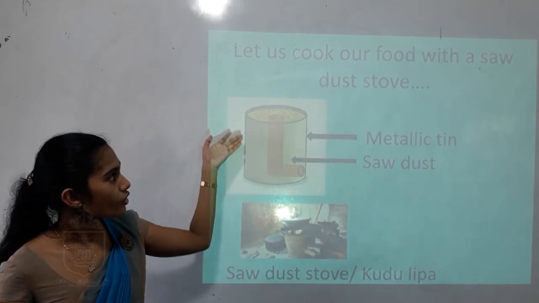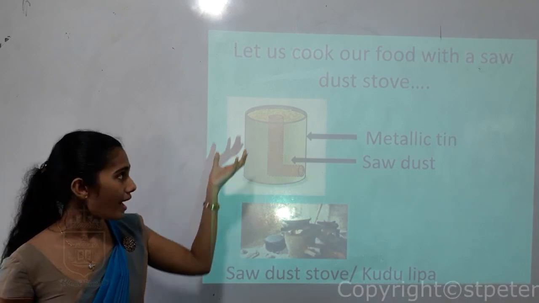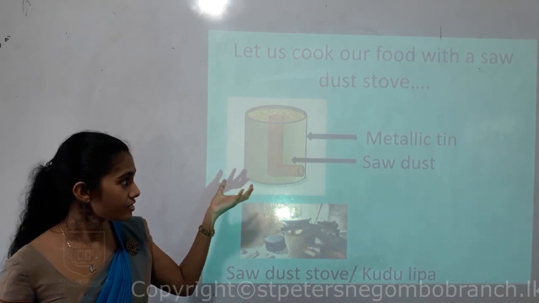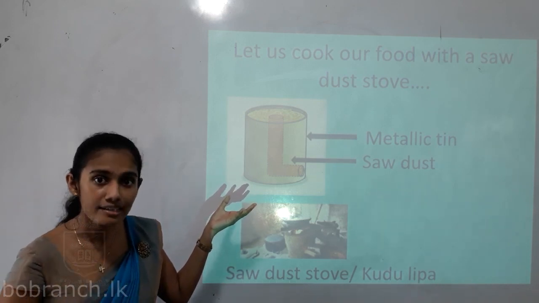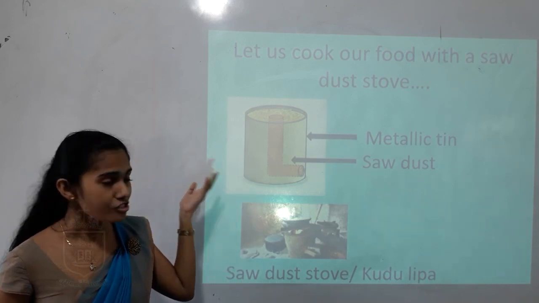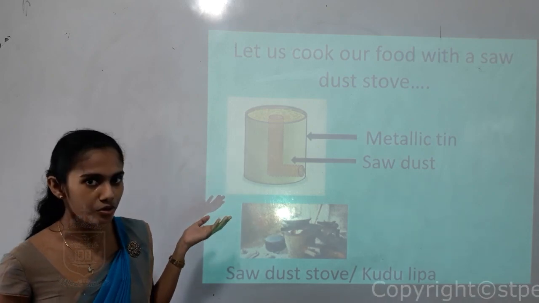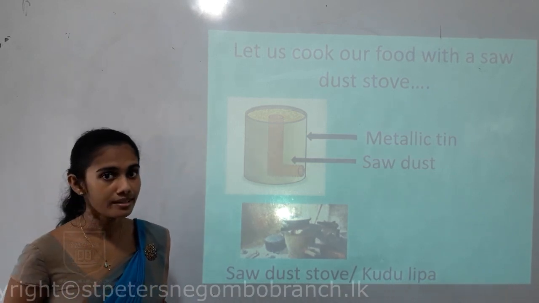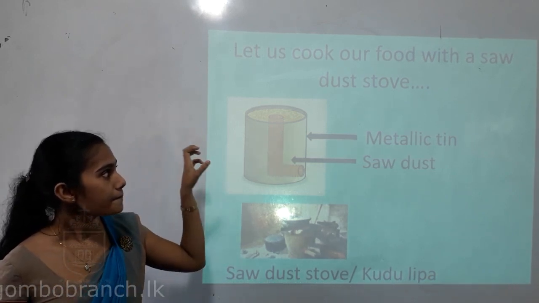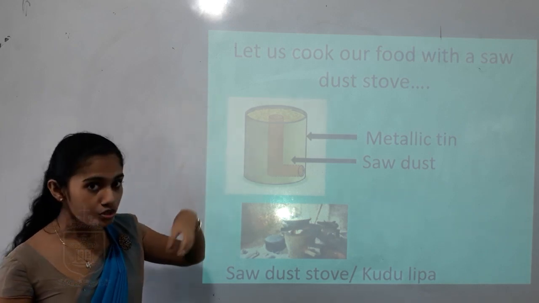Then, children, you all have to fill the metallic tin by using sawdust. While you are filling the metallic tin with sawdust, children, make sure that you crush it tightly so as not to let even one single empty space remain. Okay, so once you have filled the metallic tin with sawdust, you all can remove the PVC tubes slowly.